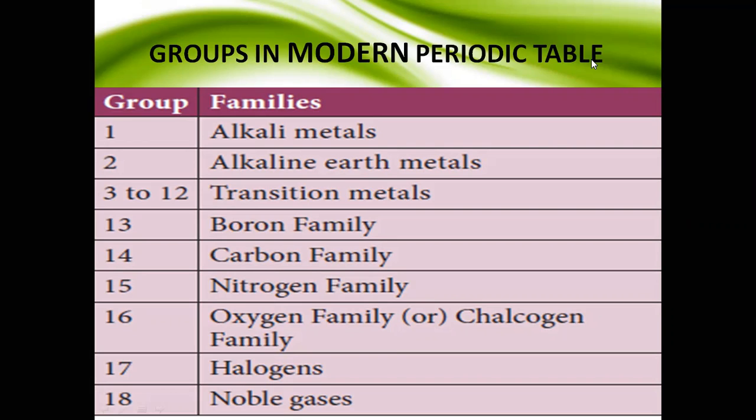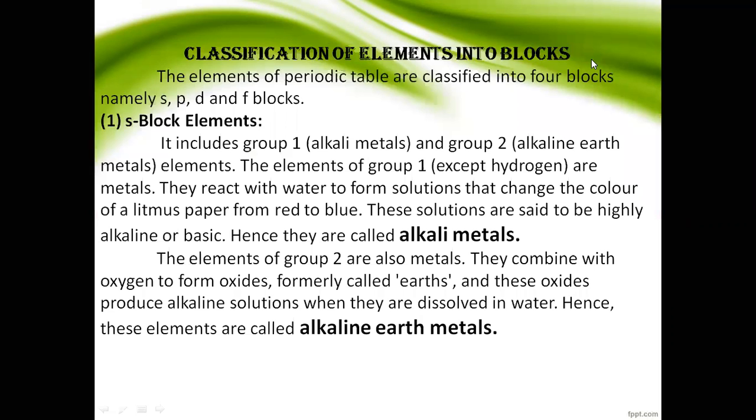So now we will discuss s block elements, p block elements, d block elements, and f block elements. One by one, we will see.